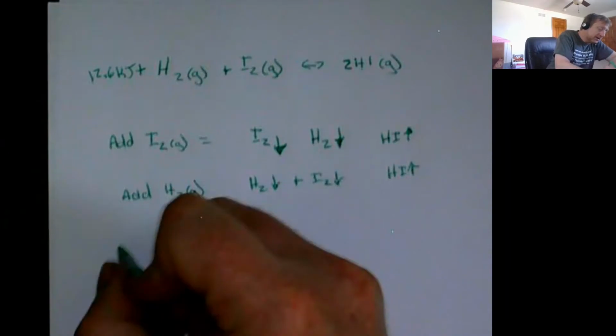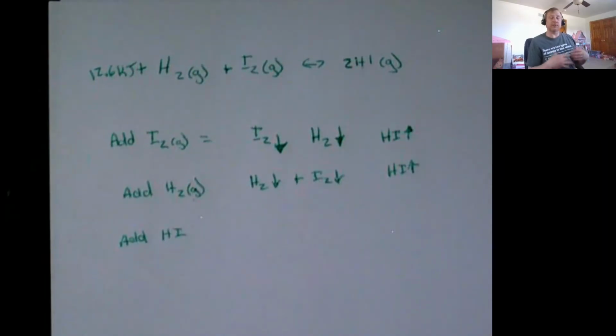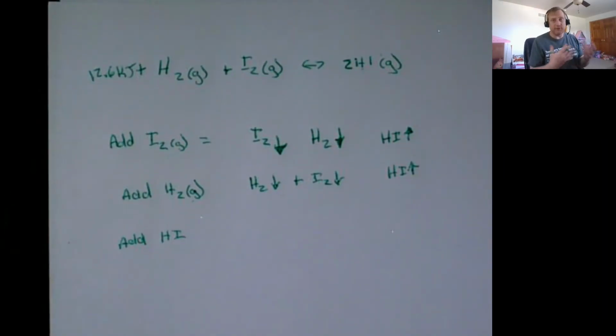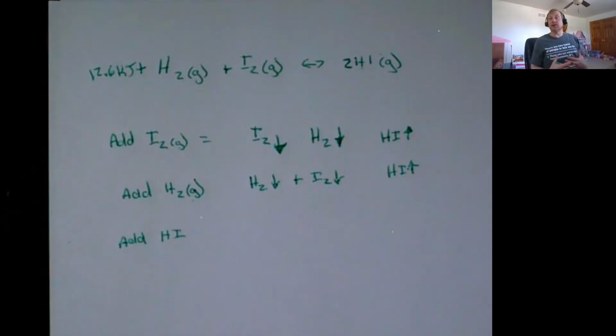Now, let's say I added some more of that hydrogen iodide. Now I've got more molecules of that bouncing around, and some fraction of those molecules breaks apart to form hydrogen and iodine gas. That's the reversible part. That fraction of molecules stays the same. If, say, 25% of them break down, then that percentage is going to stay the same no matter how many are present. So if I add a whole bunch, then more of them are going to break down, because 25% of, say, 200 molecules is double as many as 25% of 100 molecules.